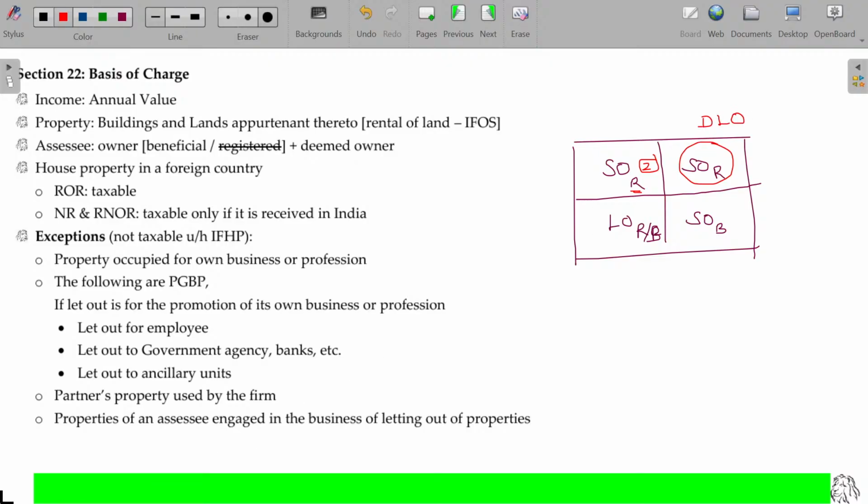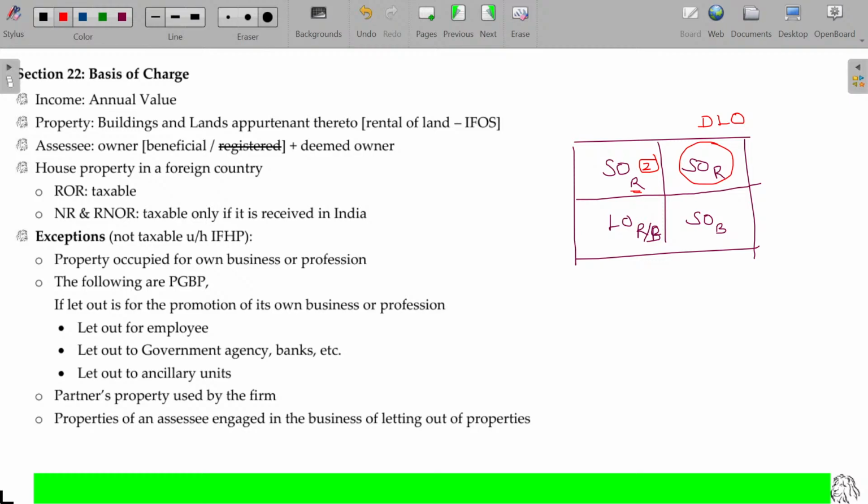Maximum 2 house properties can be used for your residential purpose. Beyond that, if you are holding any other house properties for your own residential purpose, that will be considered as let out only. Sir, I possess it myself, sir. I don't get any rent for that. No need to worry about that. I will fix a rent for this notionally. That will be your income.